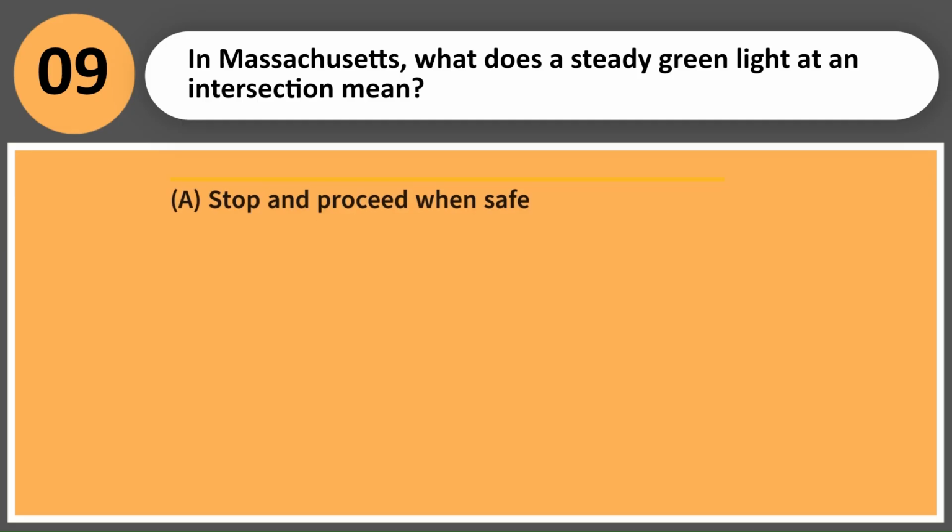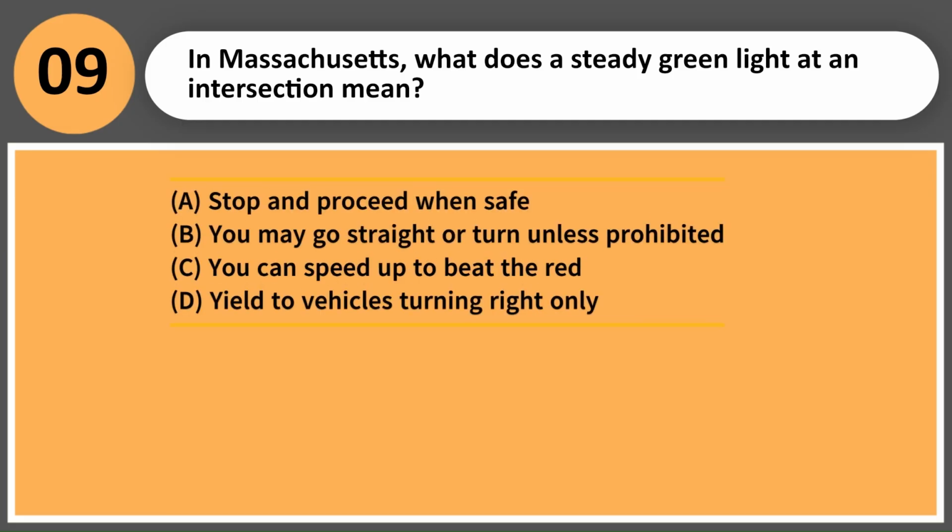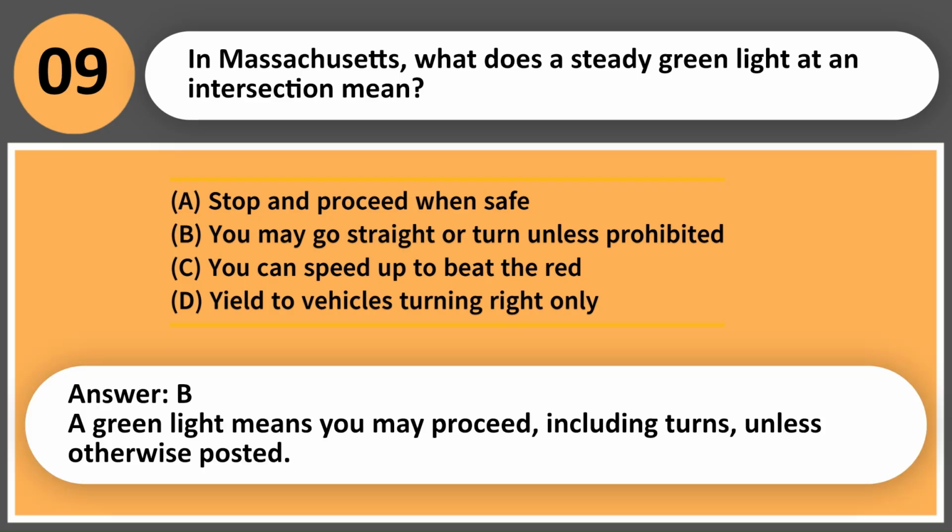In Massachusetts, what does a steady green light at an intersection mean? A. Stop and proceed when safe. B. You may go straight or turn unless prohibited. C. You can speed up to beat the red. D. Yield to vehicles turning right only. Answer, B. A green light means you may proceed, including turns, unless otherwise posted.